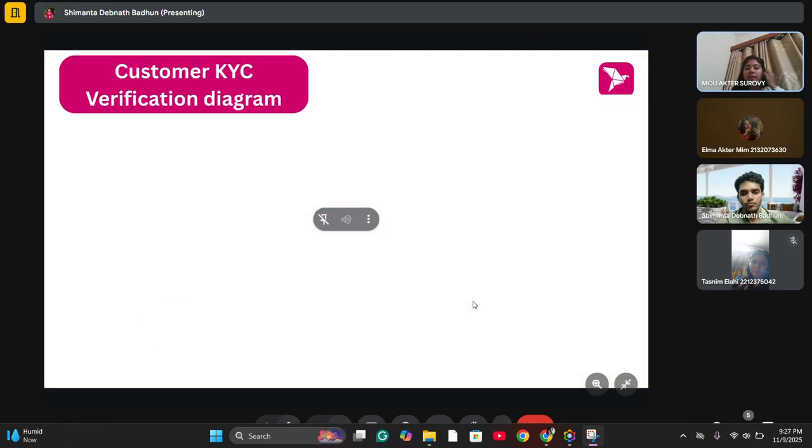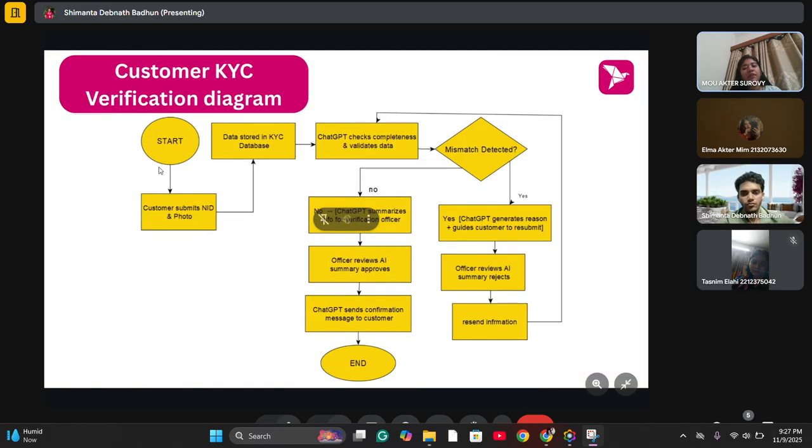And let's see the diagram. It's a very simple diagram. In the beginning, customers submit the NID and photo and those data are stored in the KYC database. And after that, ChatGPT checks those for completeness and validates data. If some mismatches are detected, then ChatGPT will generate the reason and guide the customer to resubmit it. Then the officer will review the AI summary of rejections, and they will send the request to resend information.